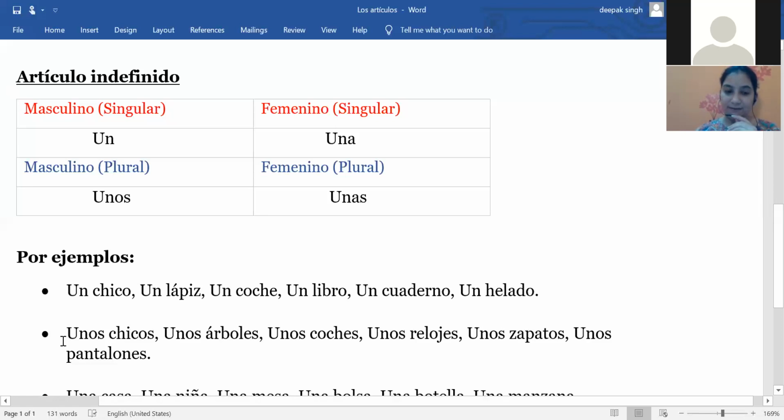Here we have the examples. So now here you can see unos chicos. Unos chicos means some boys. Same as it is using. Unos árboles. Unos árboles means some trees.